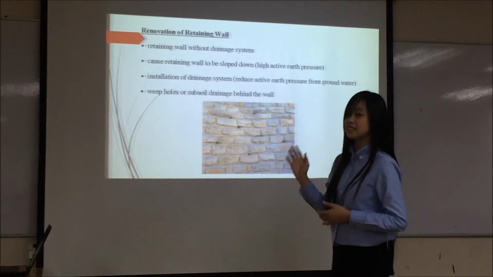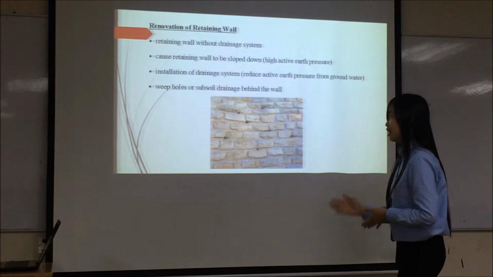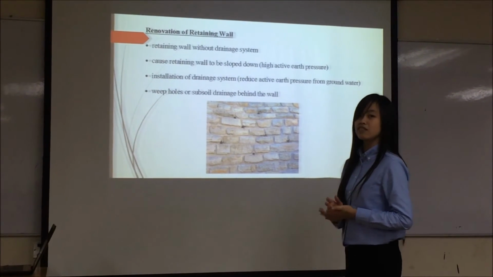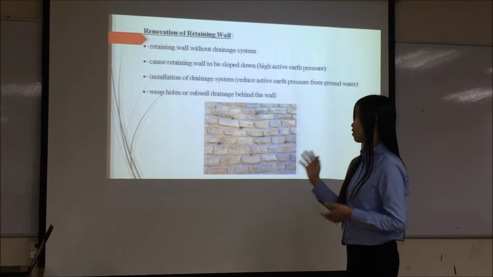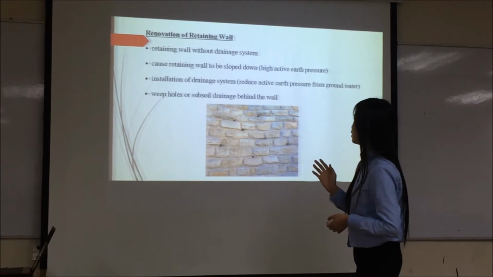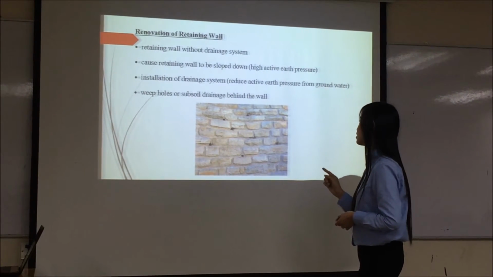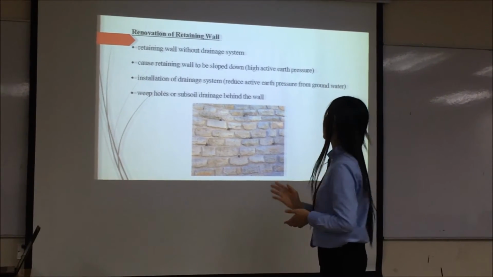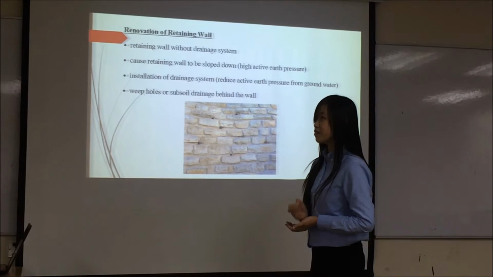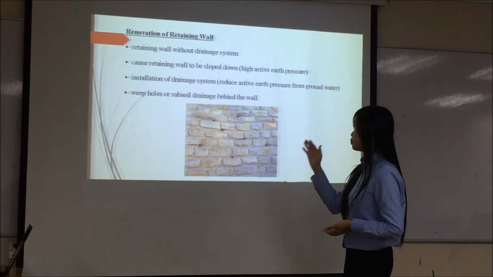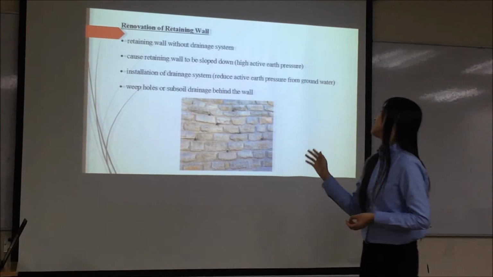Next, for the renovation of retaining wall. The retaining wall exists without the drainage system, and this caused the retaining wall to be sloped now due to the high earth pressure. So, the installation of a drainage system is required to reduce the active earth pressure from the groundwater. The drainage system can be in the weep hole form or the subsoil drainage behind the wall.